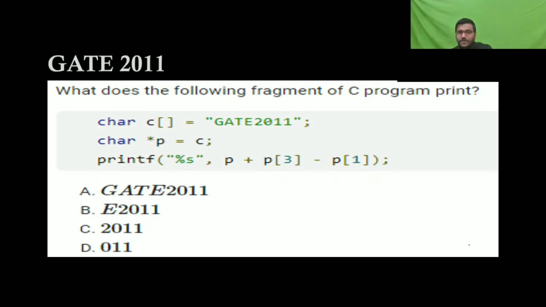If anyone is having a doubt, please ask me. I hope it is clear. If you are having a doubt, then feel free to ask me. Now this was asked in GATE 2011. So what does the following give?